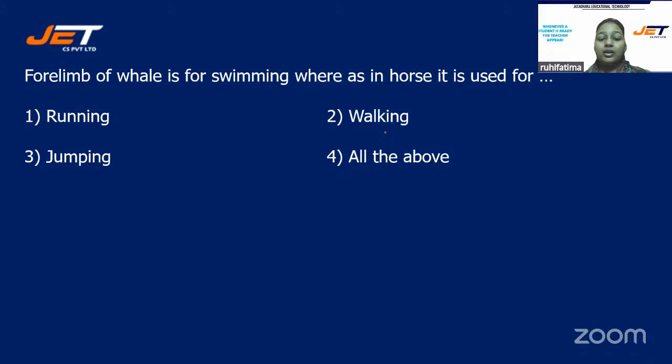Okay, next question we have. Forelimb of whale is for swimming, whereas in horse it is used for, and your options are number 1, running, option number 2, walking, option number 3, jumping, or is it option number 4, all the above? Hurry up, students. You have a very limited time.